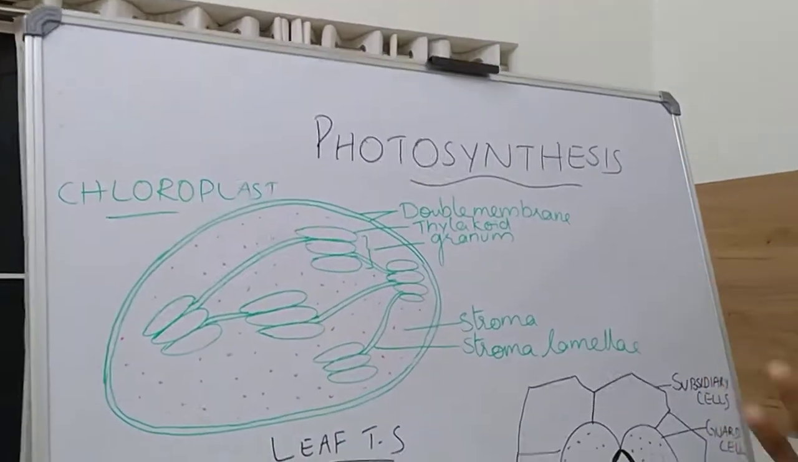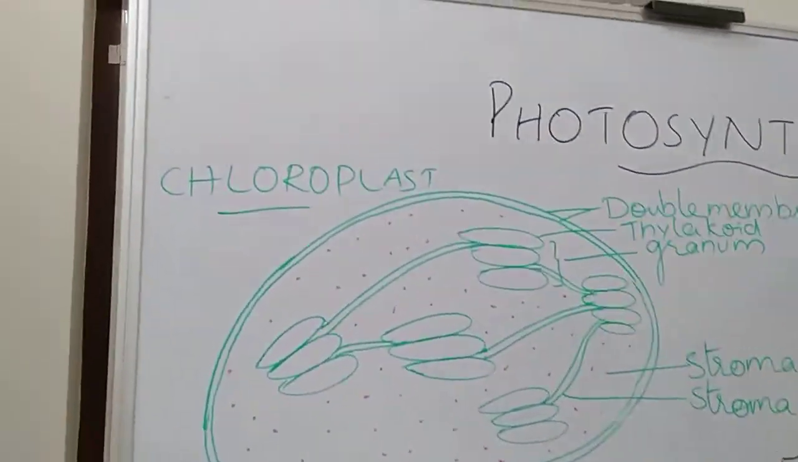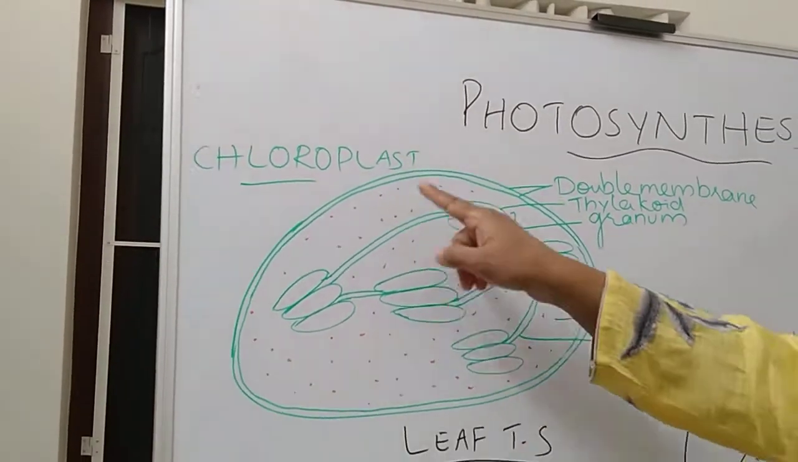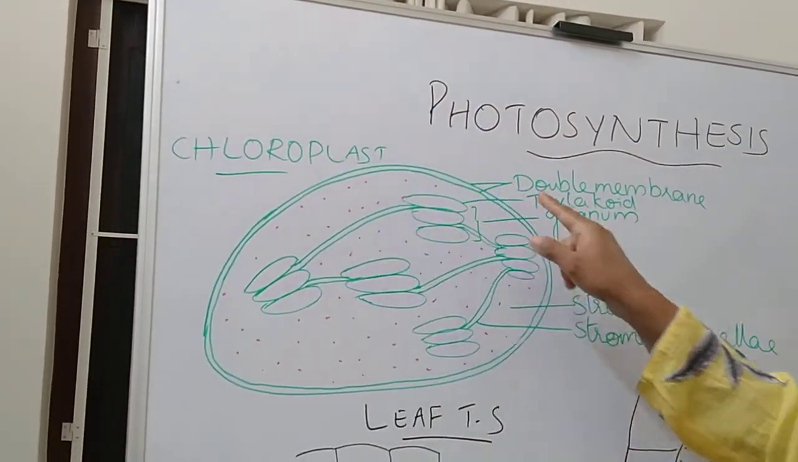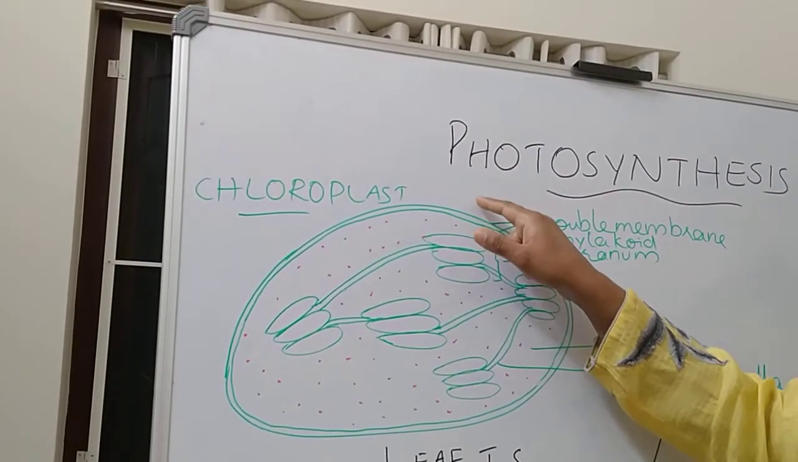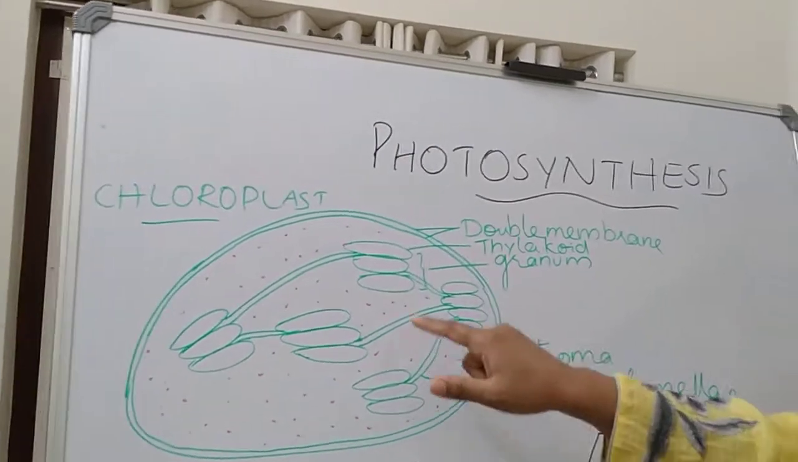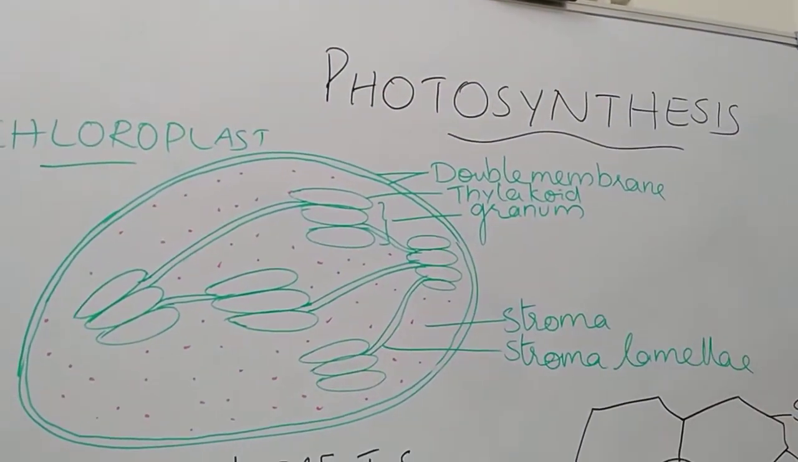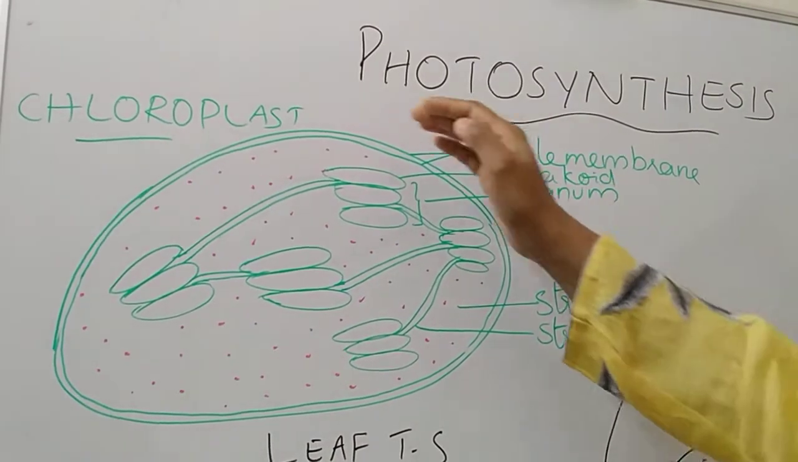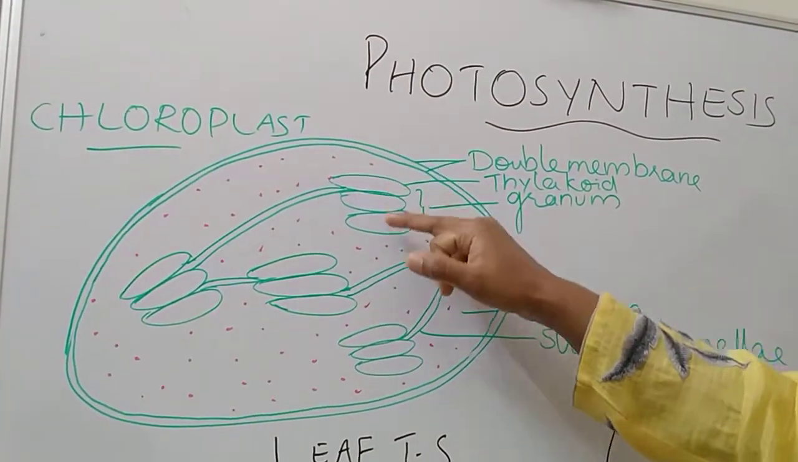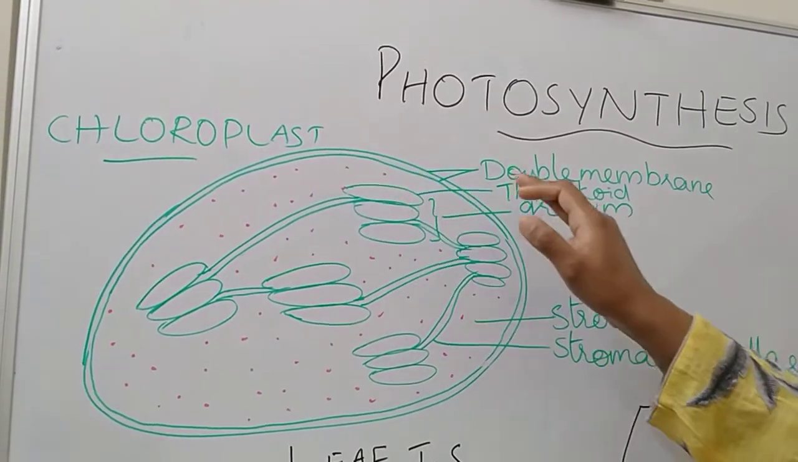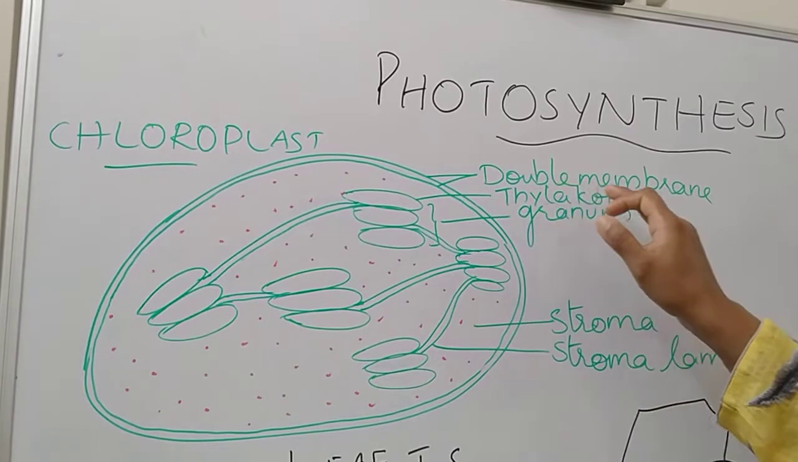Chloroplast is a cell organelle. Chloroplast is present in the plant cell. It has an oval shaped structure with double membrane, the outer membrane and the inner membrane. Inside the chloroplast you can find certain sac-like structures. These sac-like structures are arranged in piles. These sac-like structures we call thylakoids. The sac is known as thylakoid.